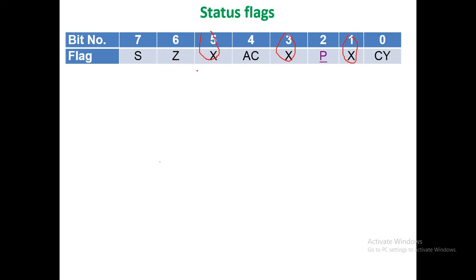Let us now discuss the function of each flag. The first one is carry. After performing the operation, if carry is generated, then Cy is set to 1, else it is set to 0.